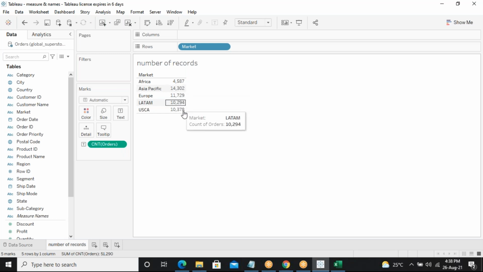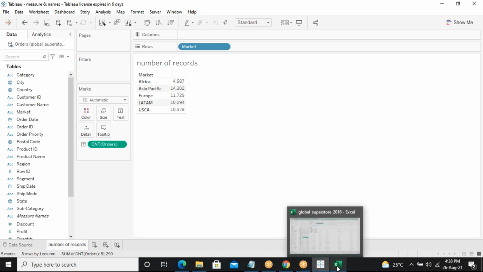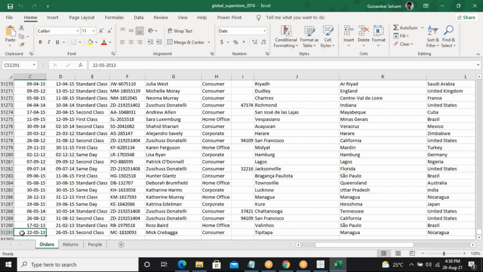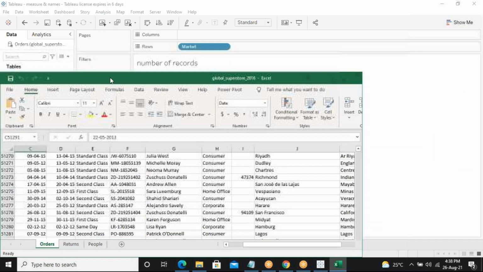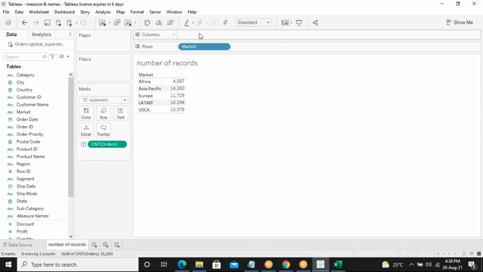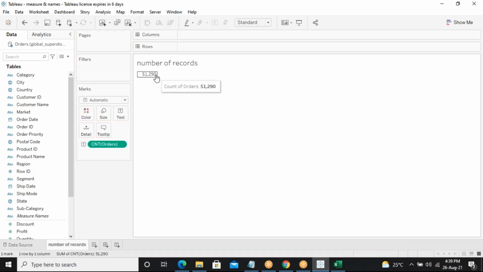So now what is the total record? How much is the total record in the Excel sheet? 51291. And here, when I drag and drop the number of orders, it is showing 51290.